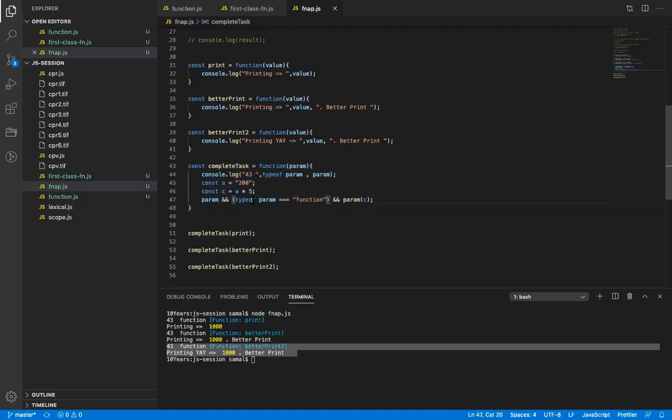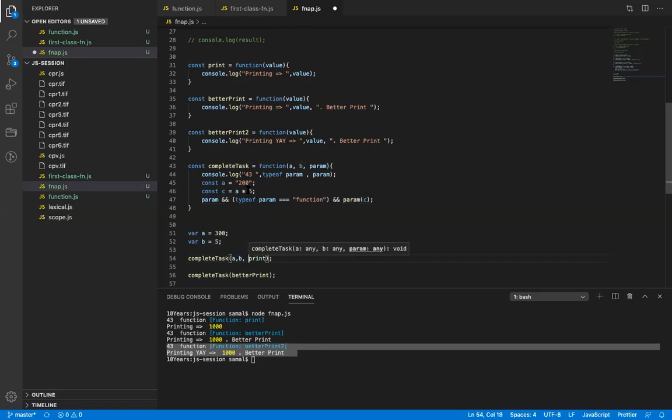So just like a function taking one parameter, a function can also take multiple parameters. I'll change this to param 1 and param 2, let's call them a and b. When I do this, I will say var a equals 300 and var b equals 5. So I will just pass a and b.